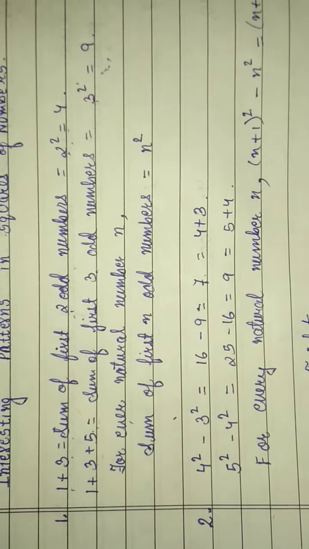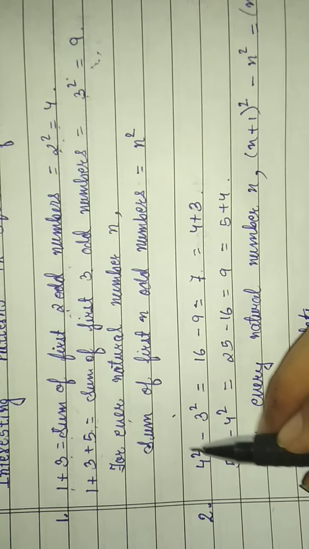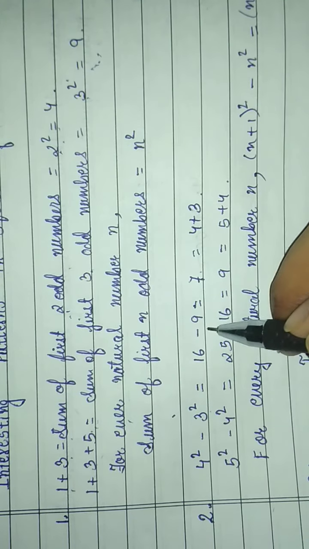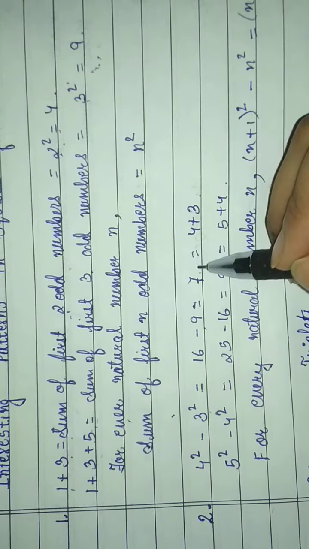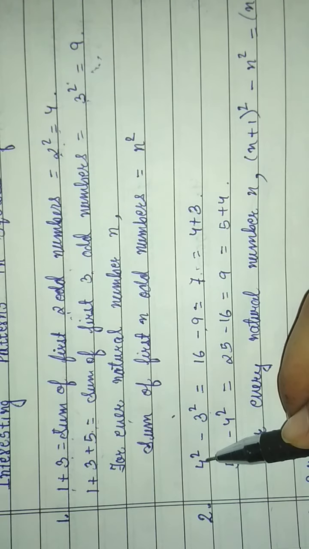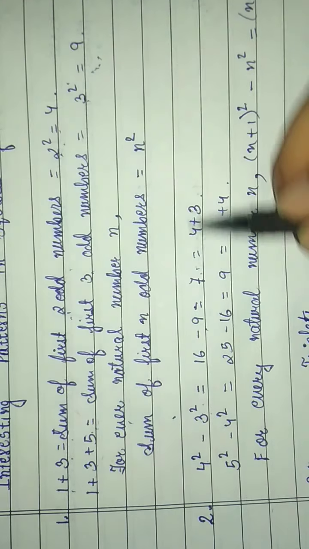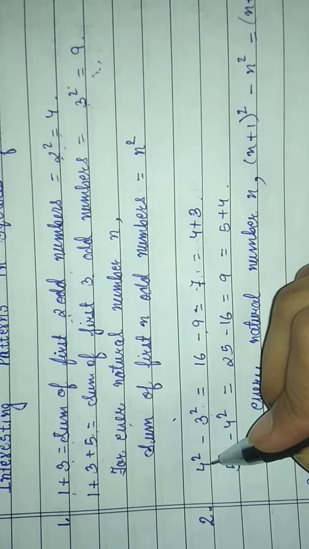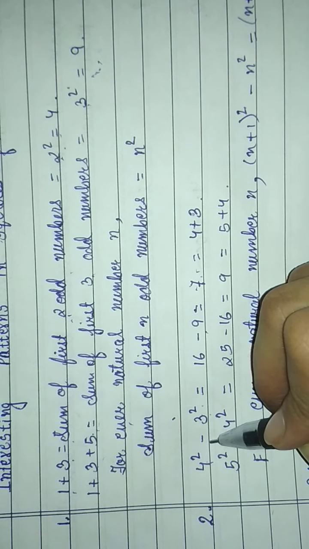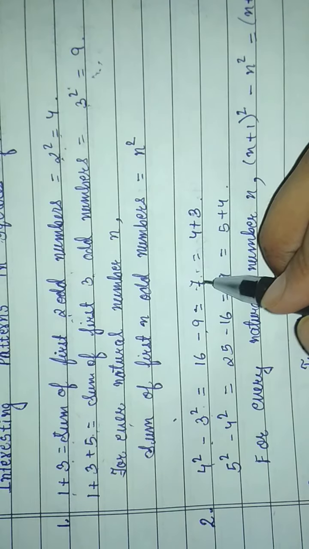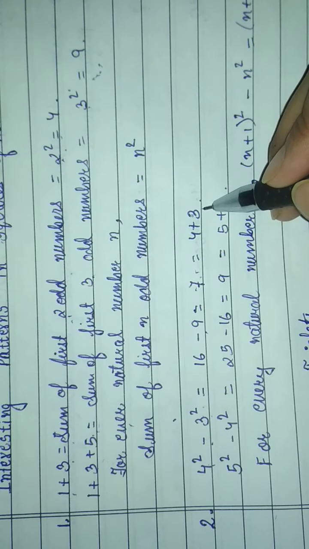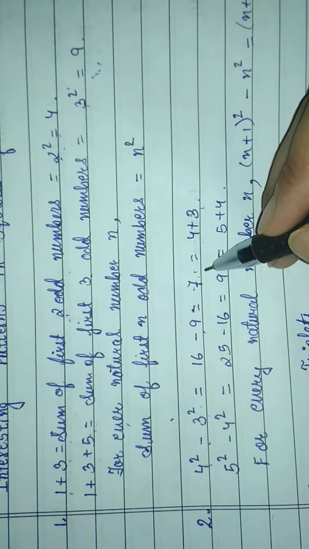Then the second interesting pattern is 4 to the power 2 minus 3 to the power 2. 4 fours are 16, minus 3 threes are 9. 16 minus 9 equals 7. And when we add 4 plus 3, it is also 7. This means that if we subtract the squares of 4 and 3 we get 7, and if we add the numbers 4 plus 3, not the squares, then it also comes to 7.